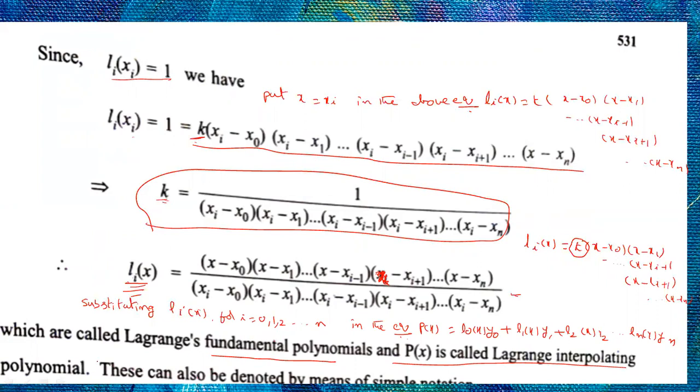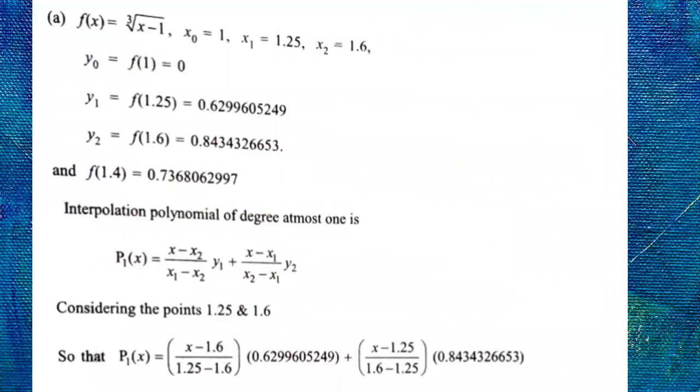Okay. Now we will solve some problems on Lagrange's interpolation formula. Hope you understood what Lagrange's interpolation formula is. So see, what is your f of x here? Cube root of x minus 1. And what are the initial values? x0 is 1, x1 is 1.25, and x2 is 1.6.